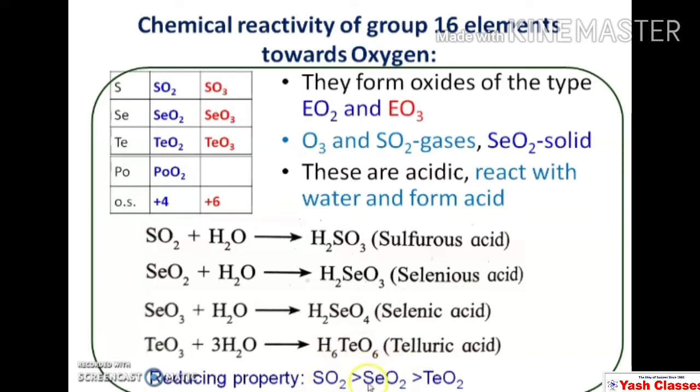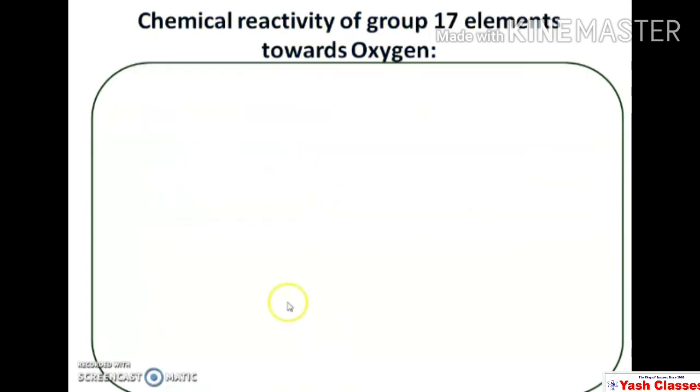Similarly, selenium dioxide gets converted into selenium trioxide at the time of reaction with another element while showing its reducing property. Similarly, tellurium dioxide gets converted into tellurium trioxide at the time of reaction. So in this way these oxides show reducing properties, and sulfur dioxide shows the most reducing property, or it is the most reducing agent.